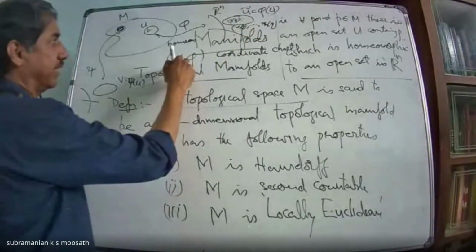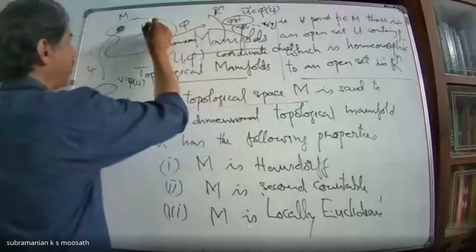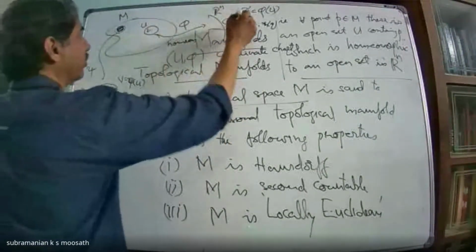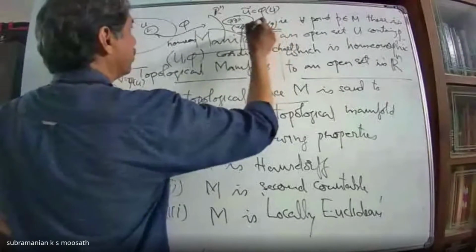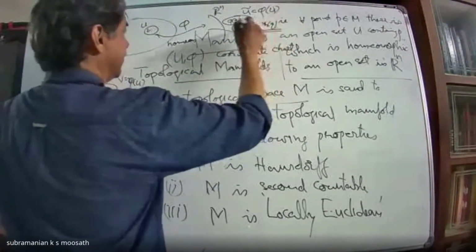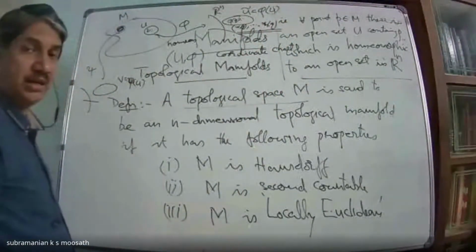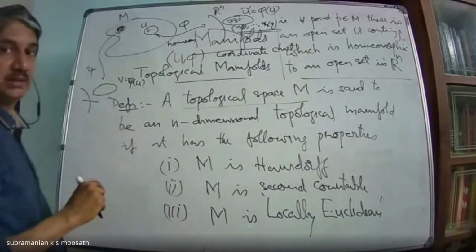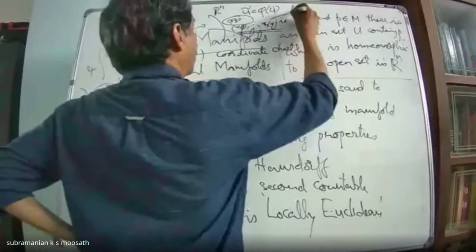This is called a coordinate chart. And for any point Q here, phi of Q will be written using these coordinates x1, etc., xn. These x1, x2, etc., xn are called local coordinates.